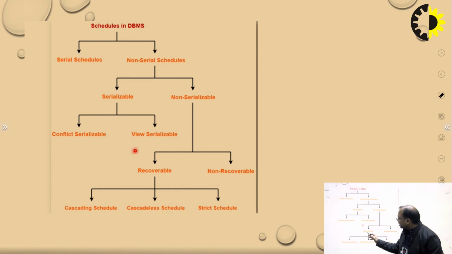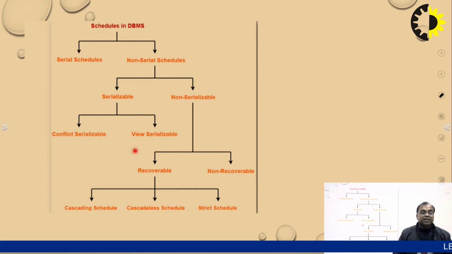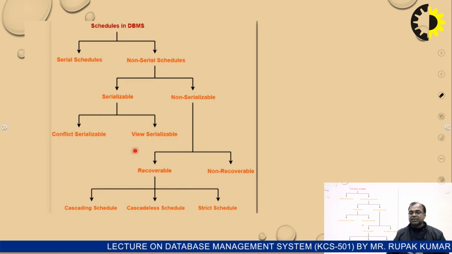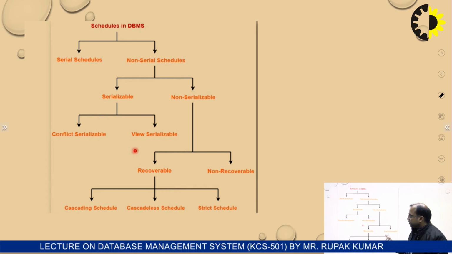And if we talk about recoverable schedules, then a recoverable schedule must be of three types: cascading schedule, cascadeless schedule, and strict schedule. Means if we are going to recover our schedules, then it is further divided into three types. By three ways we can recover the schedule. Cascading, cascadeless, and strict schedule. Further, recoverability is divided into three categories.